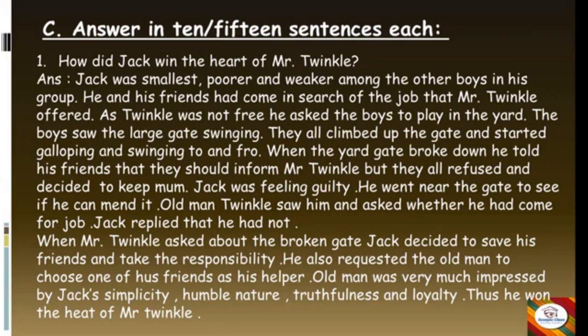When Mr. Twinkle asked about the broken gate, Jack decided to save his friends and take the responsibility. He also requested the old man to choose one of his friends as his helper. The old man was very much impressed by Jack's simplicity, humble nature, truthfulness, and loyalty. Thus, he won the heart of Mr. Twinkle.